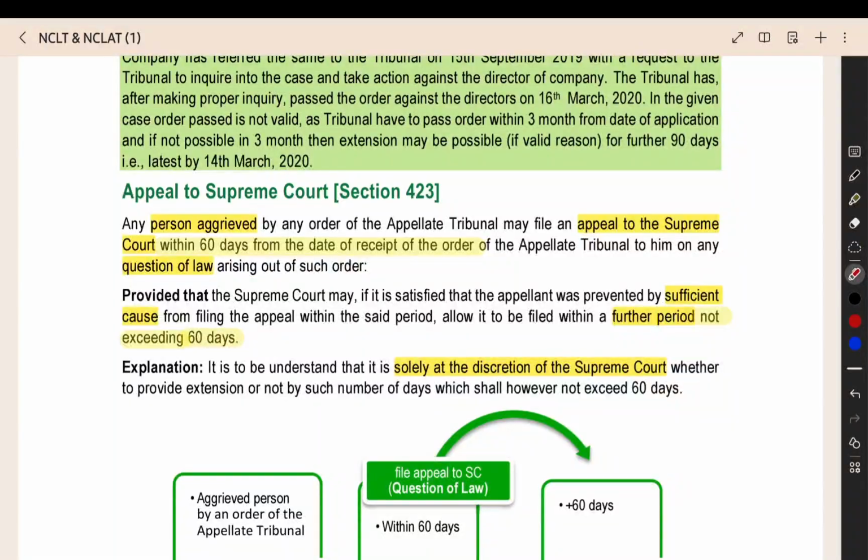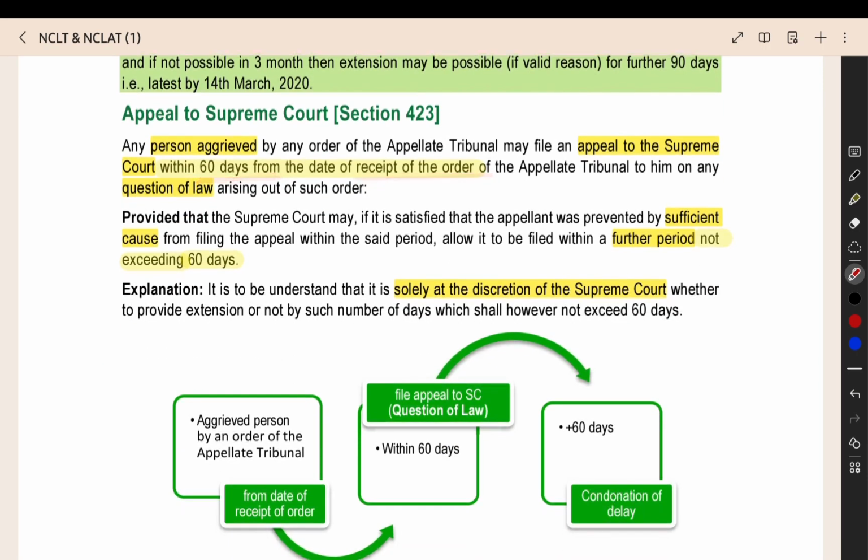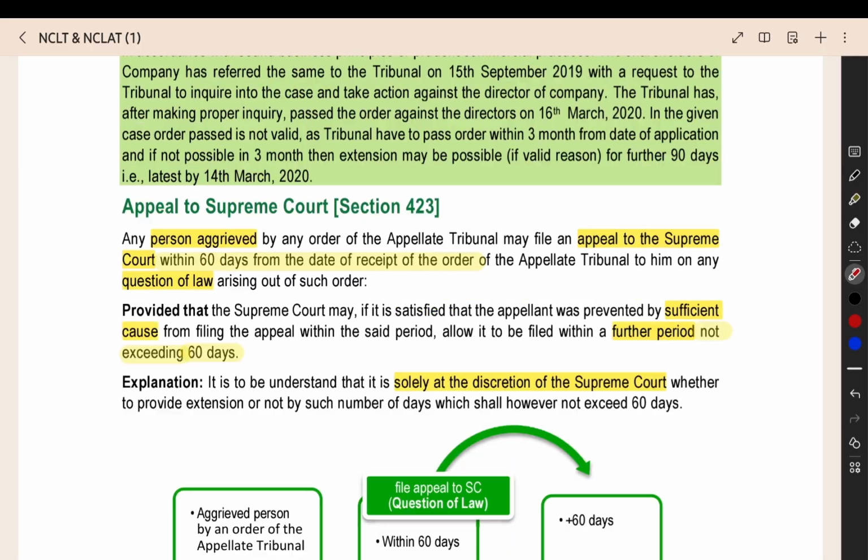Next, if you went to NCLT and you did not get the order in your favor, you can go for an appeal to the Supreme Court. But you can go to the Supreme Court only in case of a question of law. If you have a problem with the law, not a problem with the facts of the case. Facts of the case you have to establish in the lower tribunal itself. Up to the NCLT, you can go for the facts of the case. But if you want to go to the Supreme Court, you should have a question of law, and you can go within 60 days from the date of receipt of the order. Then if you are not able to file within 60 days, you can get an extra time period of 60 days, that also from the Supreme Court only, if you show the proper reason.